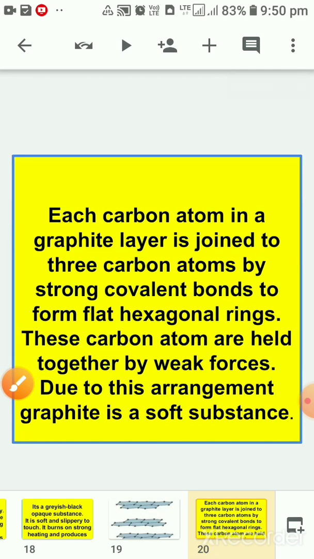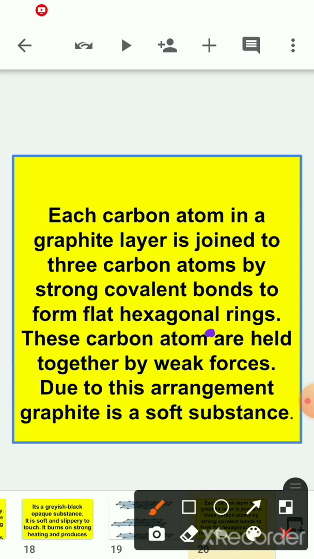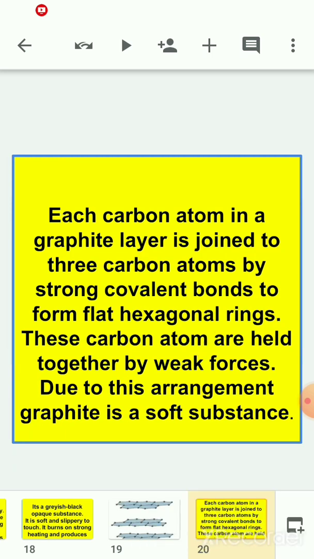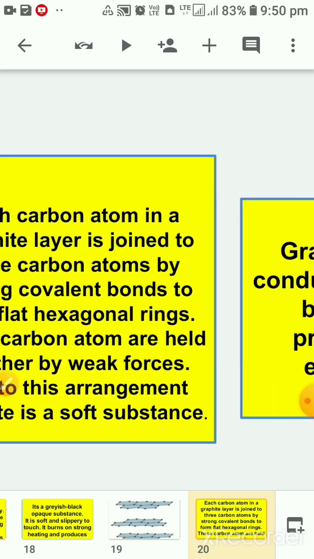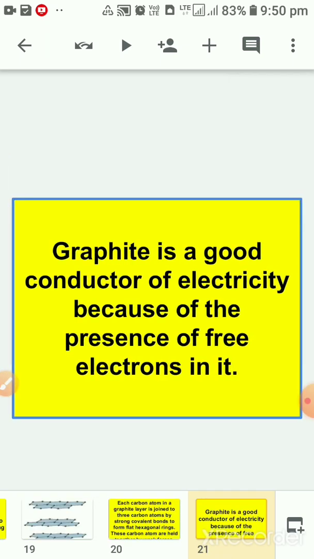Each carbon atom in a graphite layer is joined to three carbon atoms by strong covalent bonds to form flat hexagonal rings. These layers of carbon atoms are held together by weak forces. Due to this arrangement, graphite is a soft substance. It is not as hard as diamond is. Graphite is a good conductor of electricity because of the presence of free electrons in it.